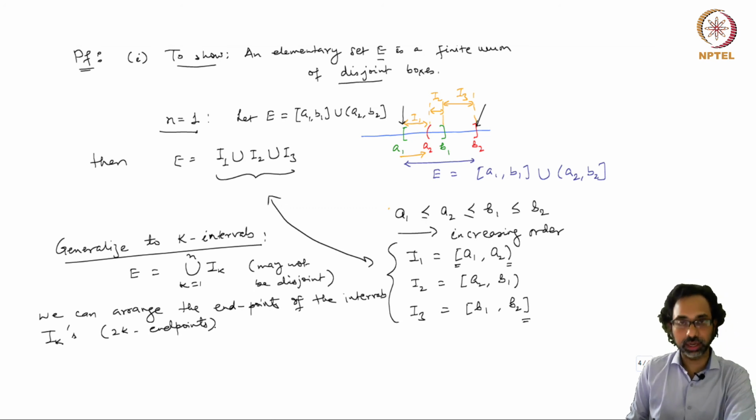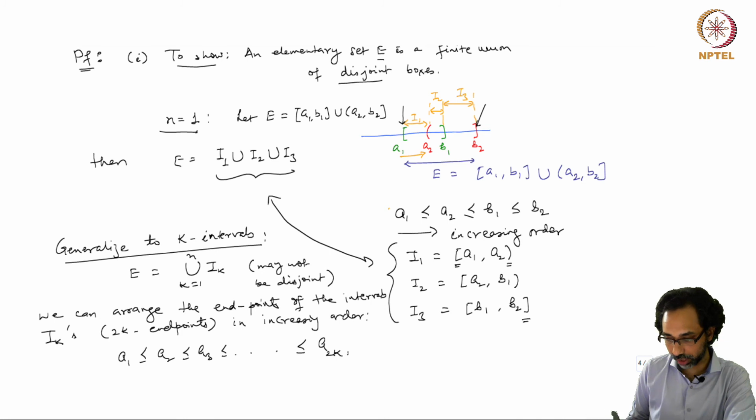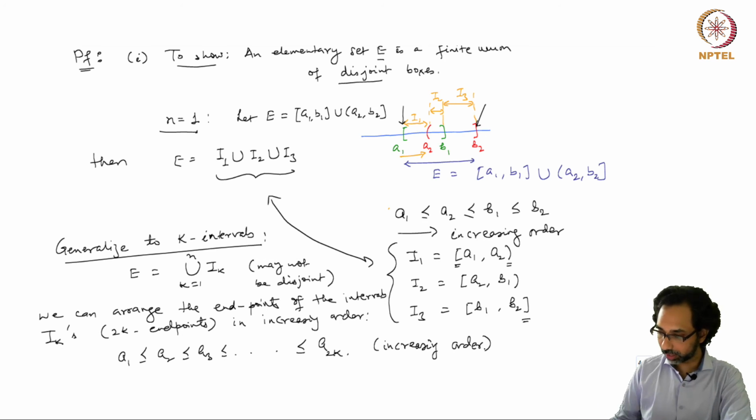We have k intervals and each has 2 endpoints, so we have in total 2k endpoints, in increasing order, and we can call them A1 less than or equal to A2 less than or equal to A3, up to A2k. So we have 2k points which are now arranged in increasing order. Now we will do the same thing that we did in this example.